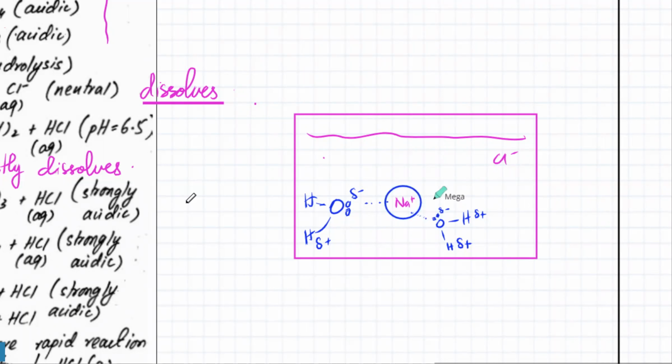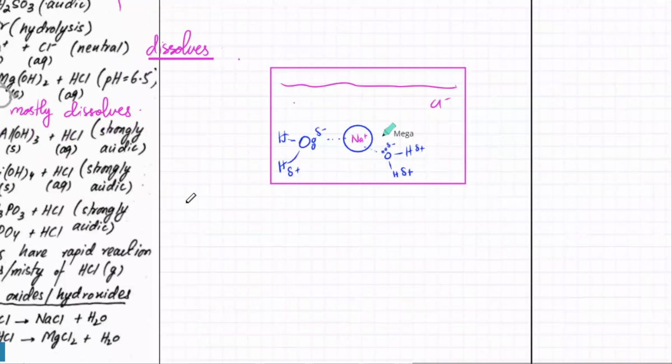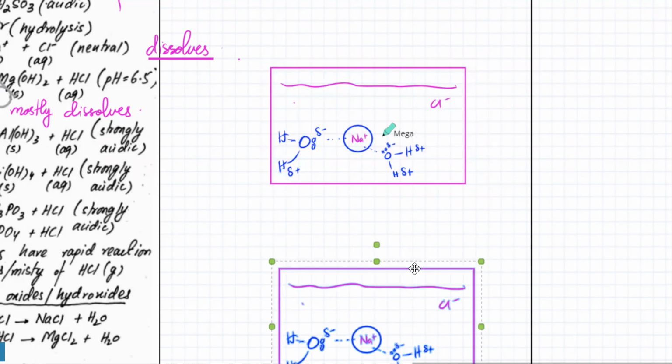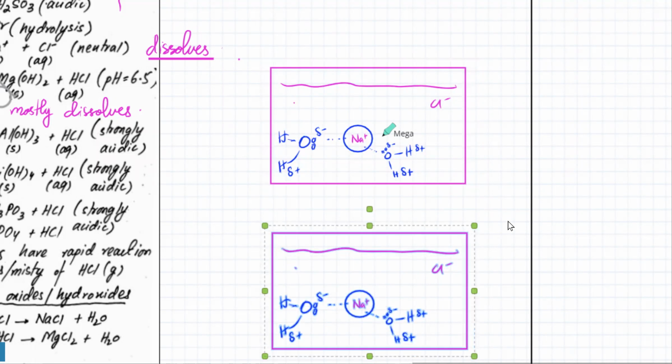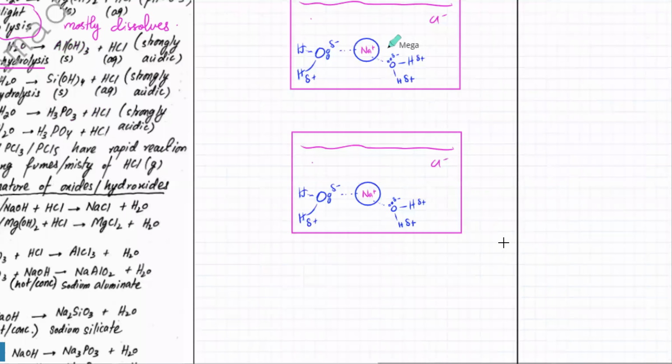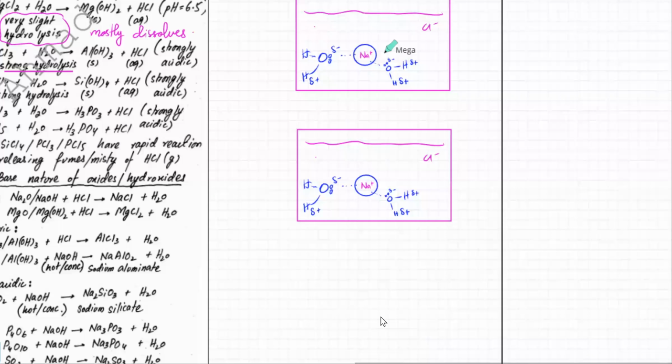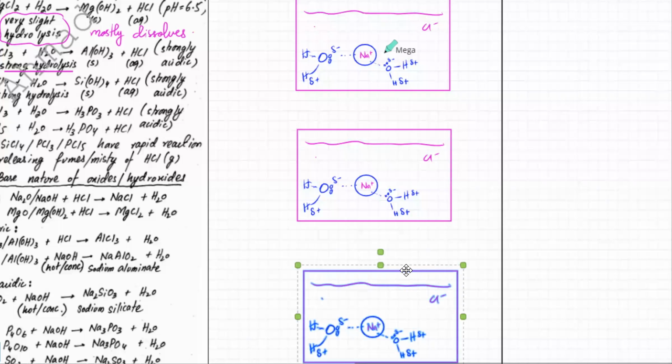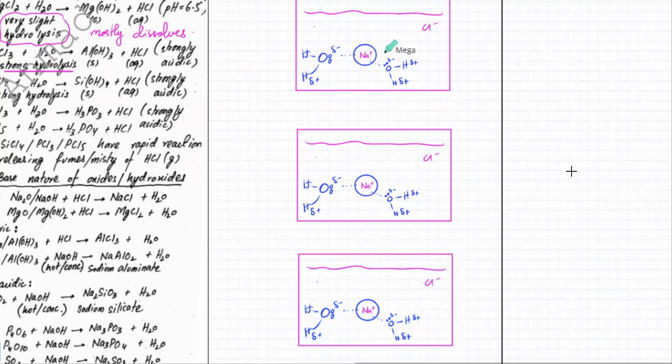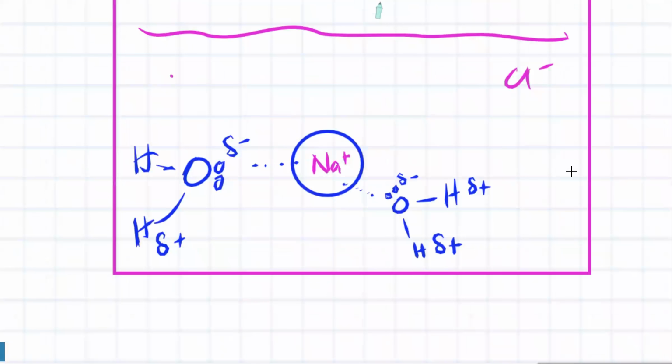Okay. Same happens with MgCl2. So I'm going to use the same beaker, and I'm going to change it to MgCl2, and there's going to be a third one, which is going to be AlCl3. So let's talk about Mg+2.